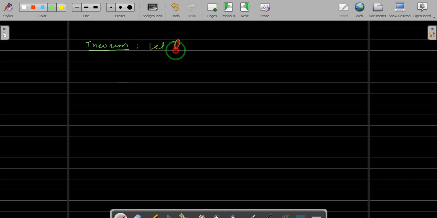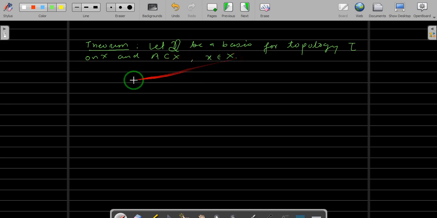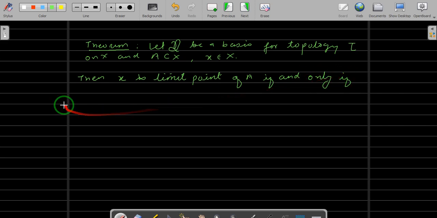So let us take a basis. Let script B be a basis for topology tau on X, and let A be a subset of X, and let x be a point in X. Then x is a limit point of A if and only if every neighborhood of x in B, that means a basic neighborhood,